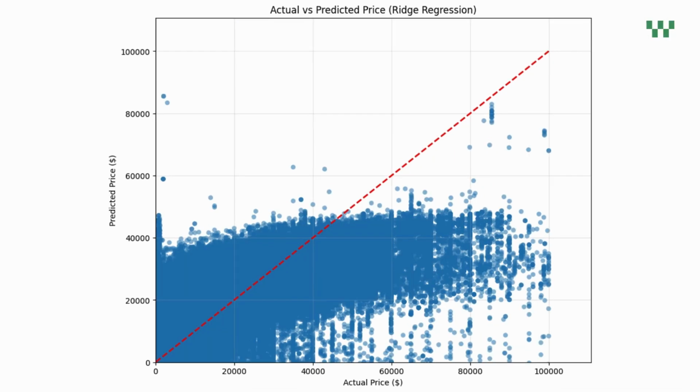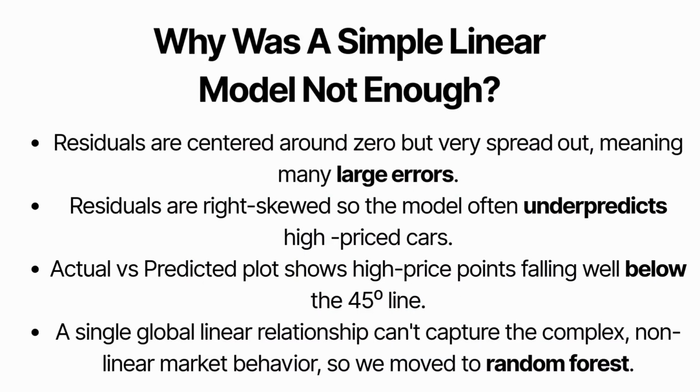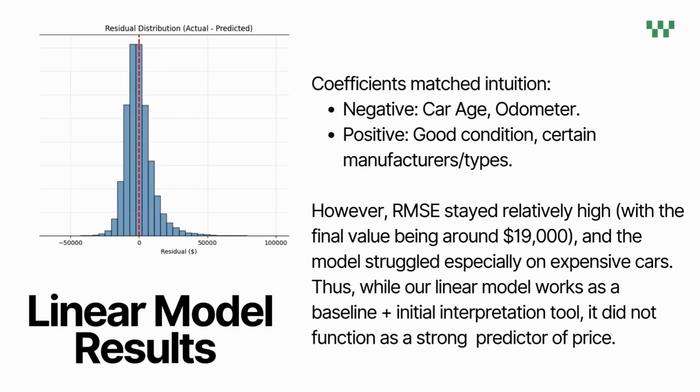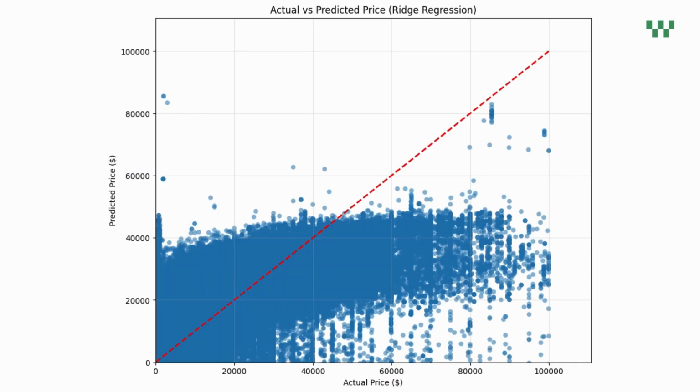Taking on from Mahad, now I'll explain in detail why our linear model was not enough and why it performed poorly. As we can see on page 10, the residuals were centered near zero, which showed that the model wasn't systematically biased, but the extreme spread and the right skew showed a consistent struggle with the high priced vehicles. Moreover, the scatter plot also highlights the problem. The cluster of high priced cars was well below the reference line, which points to a fundamental mismatch between linear assumptions and the actual market behavior.